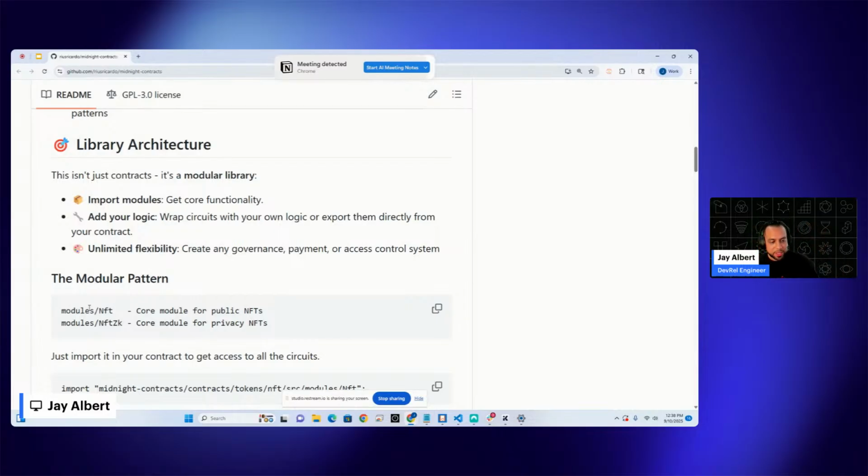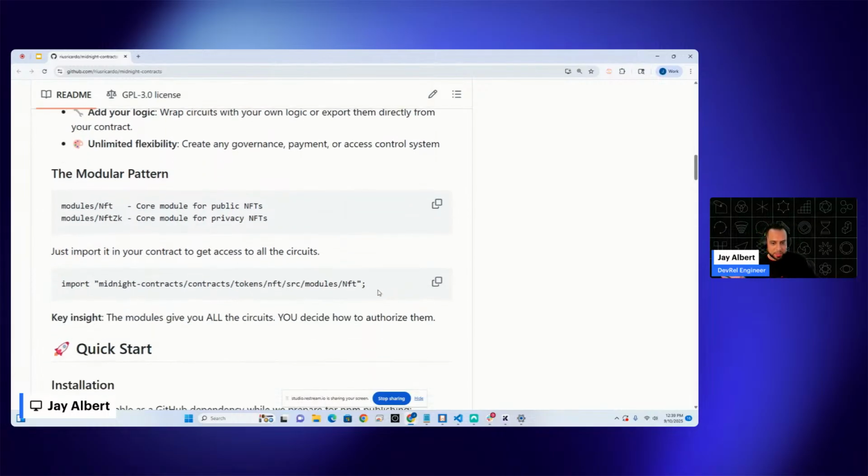So whenever you're creating NFTs, there's frequently certain methods that you would want to use, something like a balance of, or maybe you would want to mint the NFT. So what he's done is created all those base circuits that you would need for any standard NFT interaction, made them accessible as modules that you can pull into your projects, and then build on top of those modules by exporting some of those functions.